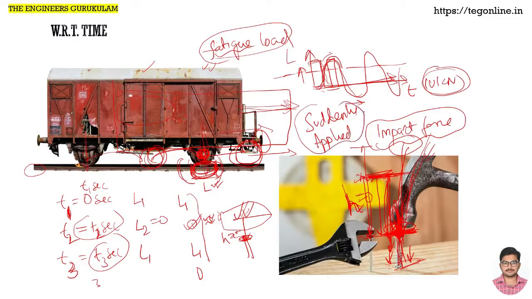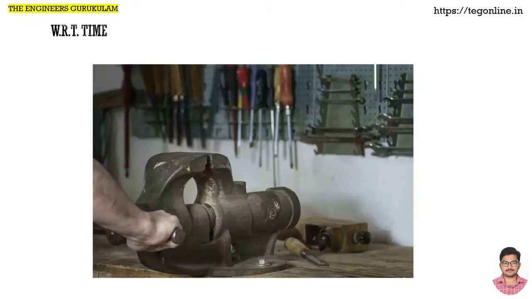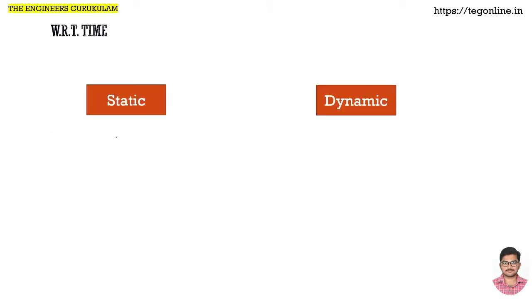This suddenly applied load is a special case of impact load, where generally impact load or impact force is calculated for a certain height h. When that h equals 0, the impact load becomes suddenly applied load. Okay. So with respect to time, when we try to classify what we have seen, one is static, and within static again there are two things. One is dead loads, the other one is gradually applied loads, that we have seen.